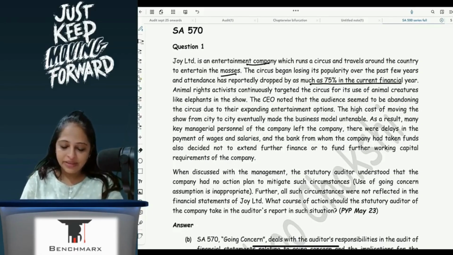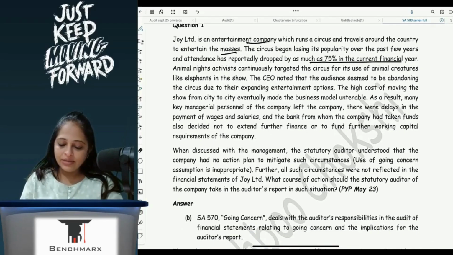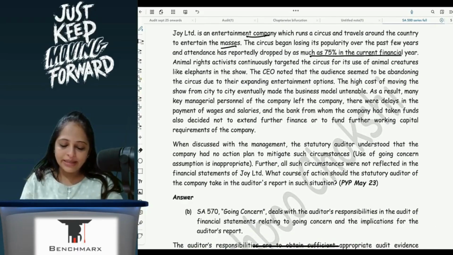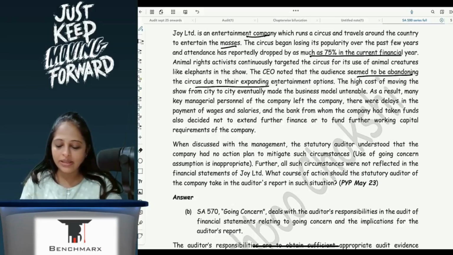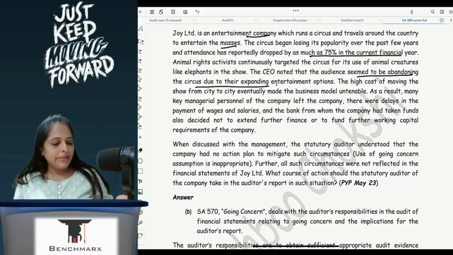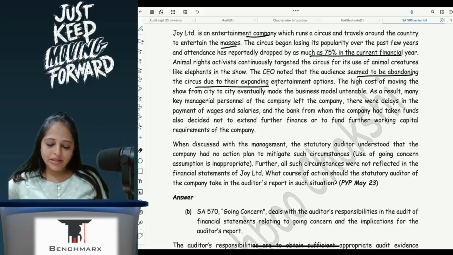Animal rights activists continuously targeted the circus for its use of animal creatures like elephants in the show. The CEO noted that the audience seemed to be abandoning the circus due to the expanding entertainment options. The high cost of moving the show from city to city eventually made the business model untenable. As a result, many key managerial personnel left the company.